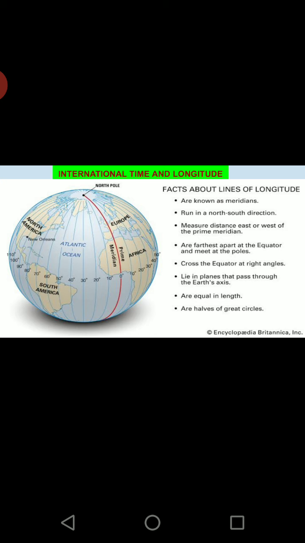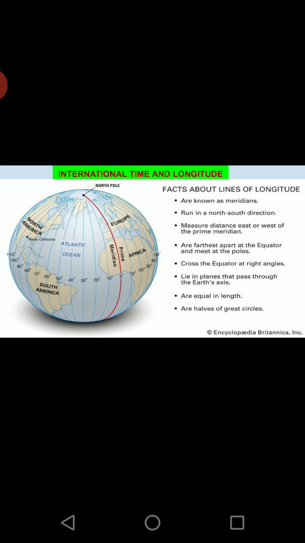Longitudes always run in the north to south direction, as shown over here, from the North Pole to the South Pole. They measure distance east or west of the prime meridian. Every meridian meets the equator, and they form a right angle over there. They are all equal in length, and they are not full circles, they are half circles. So every half circle is named as one particular meridian.